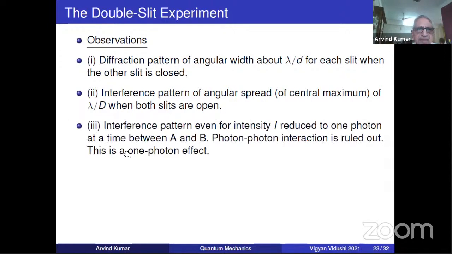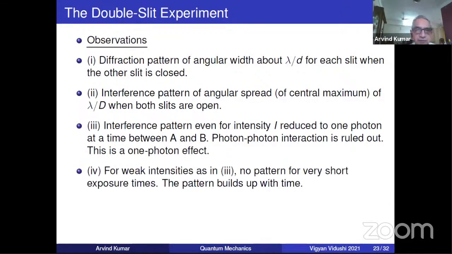Now the important point: the interference pattern remains even when intensity is reduced to one photon at a time between A and B. You should do the experiment at very, very low intensity, where you can estimate that only one photon at a time is coming. Still the interference pattern remains. So any theories which say that photons are interacting with each other, hence this strange phenomenon, are not correct. This is a one-photon effect.